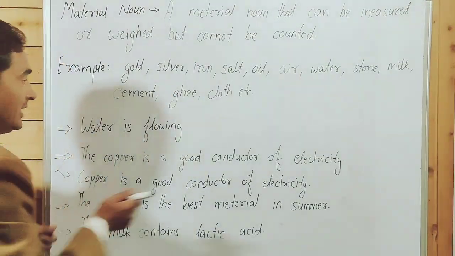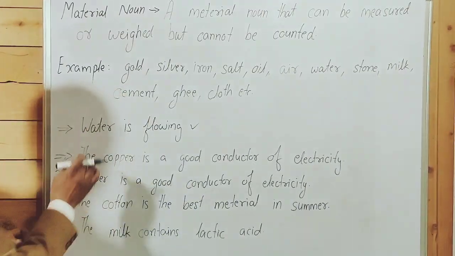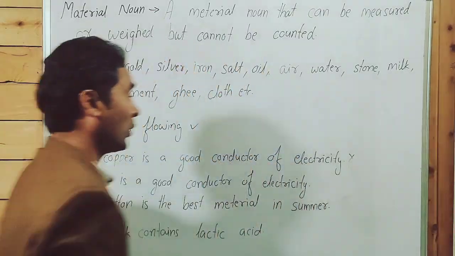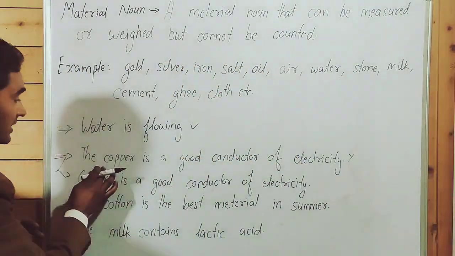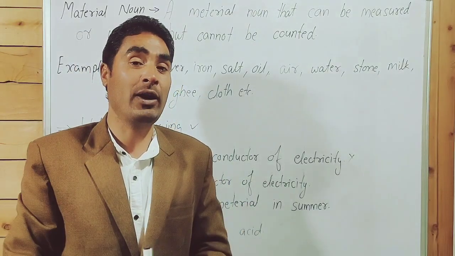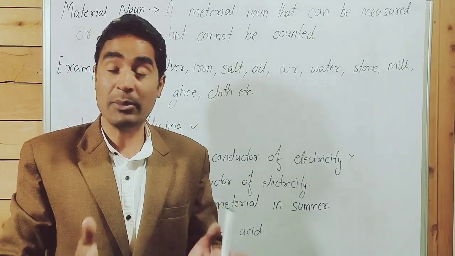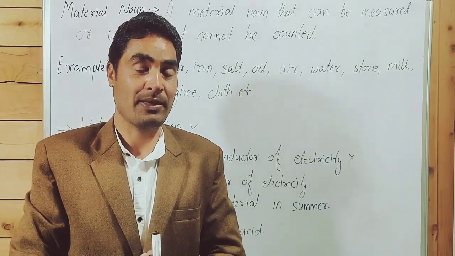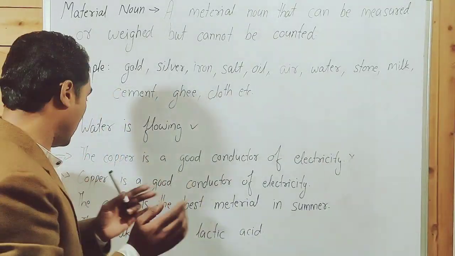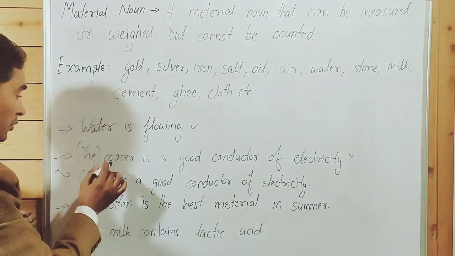Water is flowing. It's a correct sentence. The copper is a good conductor of electricity. This is an incorrect sentence. Why? Because copper is a material noun. As you know before, in 99.99% cases, a material noun doesn't take article. Because it's an uncountable noun, article has been written over here before a material noun.